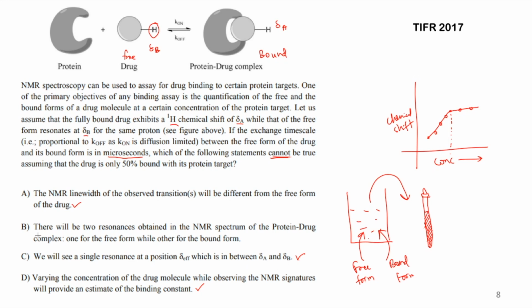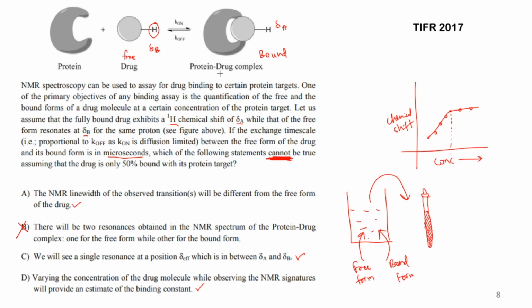Now why is statement B incorrect? It says that there will be two resonances obtained in the NMR spectrum of the protein drug complex, one for the free form, other for the bound form. That is not going to happen, and this is the answer, because they have asked to find out the incorrect statement, or the statement that cannot be true. So you have to mark option B. Why is it incorrect? Because of the fact that I just told, it is a very fast conversion.